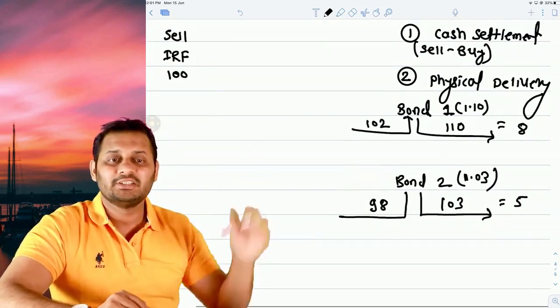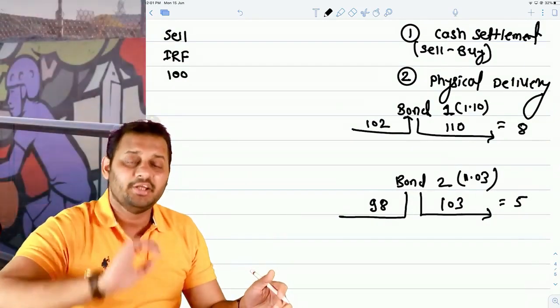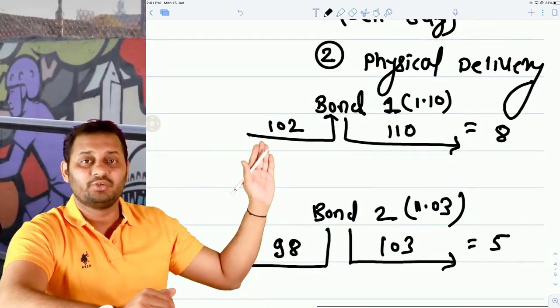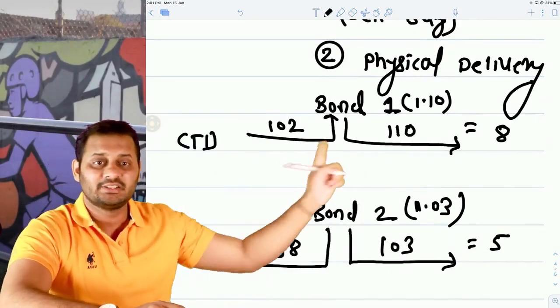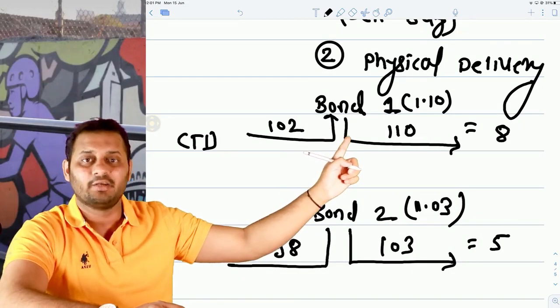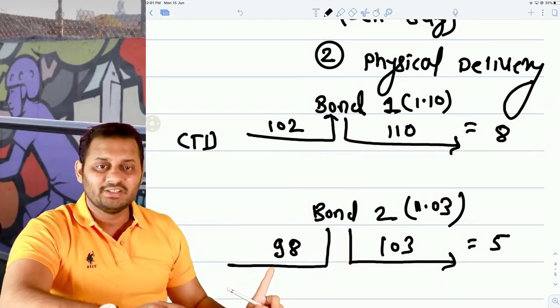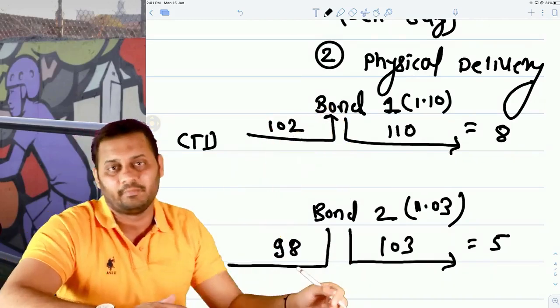Cheapest to deliver means out of the two bonds, which bond you will prefer to sell in the market, in which bond you will have a lot of profit, and this bond is cheapest to deliver. This is called as CTD bond. Cheapest to deliver means the bond which gives you higher profit, 8 rupees. This is giving you less profit. So don't go with this 98 and 102. The major role is played by the conversion factor.